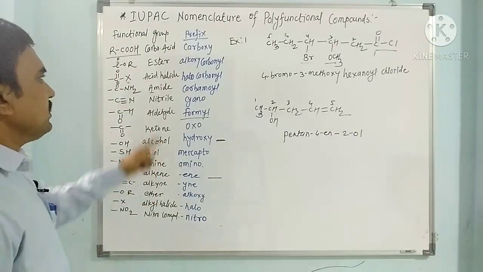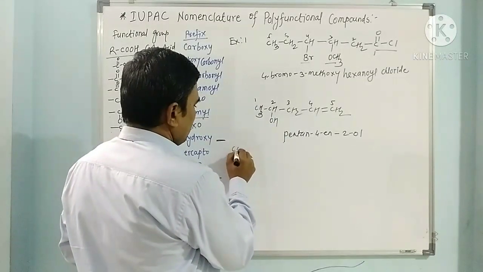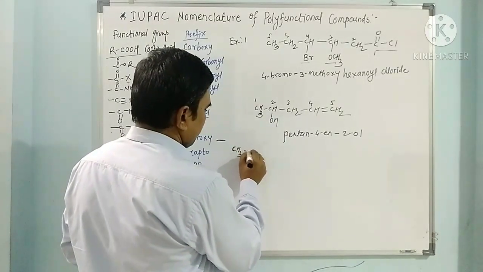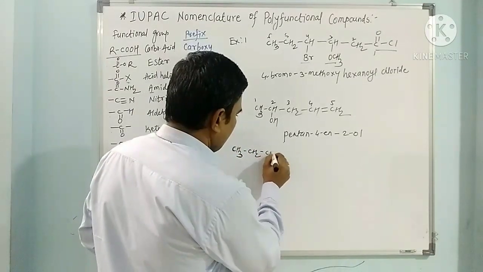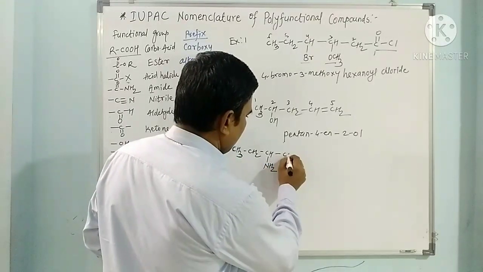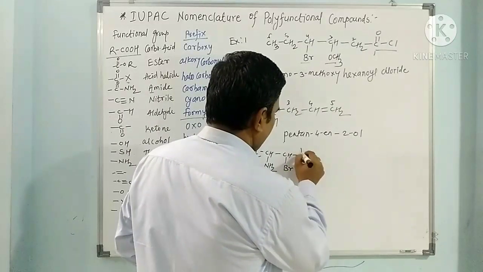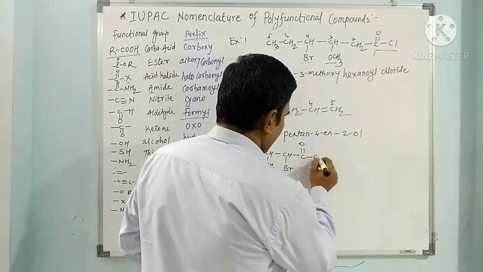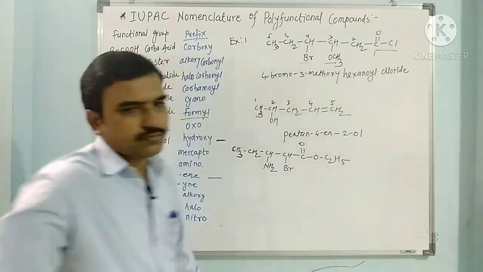Here we can take any example. Suppose we take an ester along with substituents: CH3, CH2, CH, here NH2, here CH, here Br, here CO, O, C2H5.